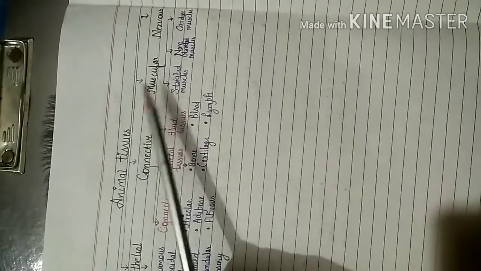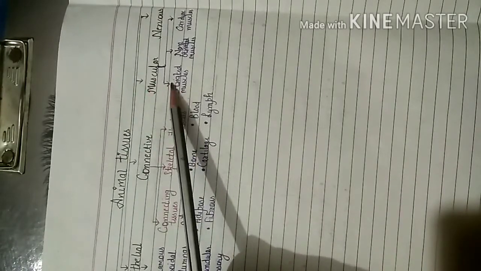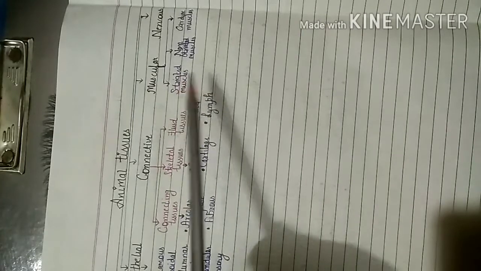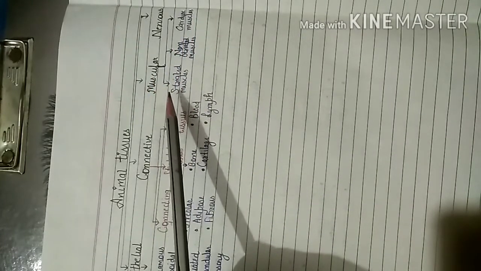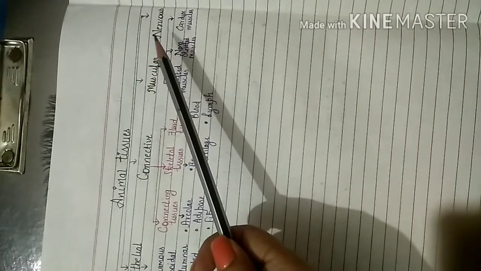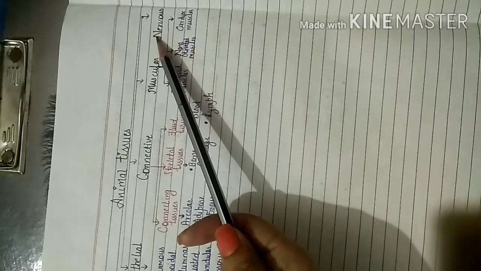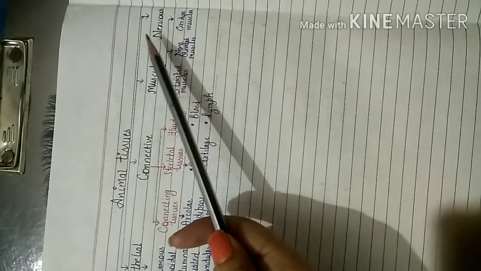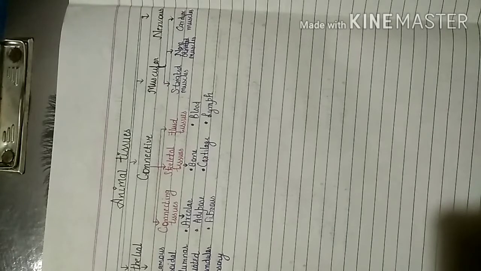Then there is a muscular tissue, means it is forming muscles in the body, and it is divided into 3 types, and these types are striated muscles, non-striated muscles and cardiac muscles. Then finally at the end, the 4th tissue is the nervous tissue. Nervous tissue includes the neurons or the nerve cells, which are responsible for transporting message in our body. So students, in this video we have studied about the levels of organization in the living world and the types of plant tissues and animal tissues and their subtypes.